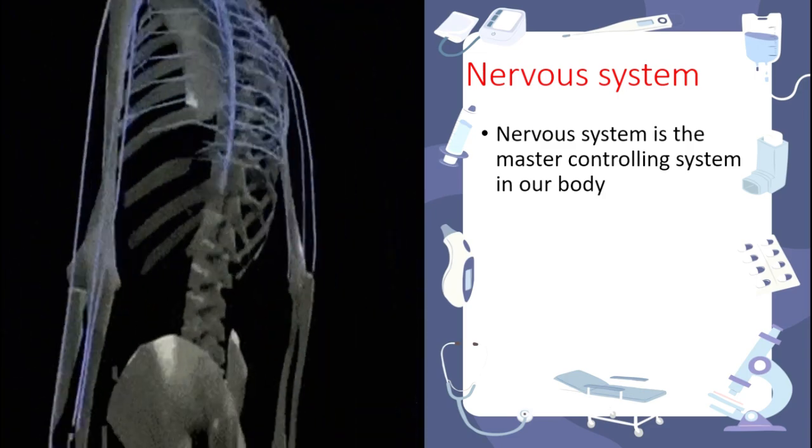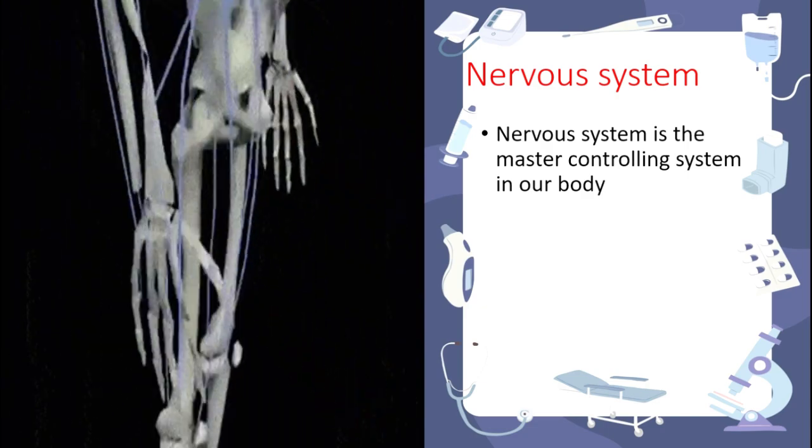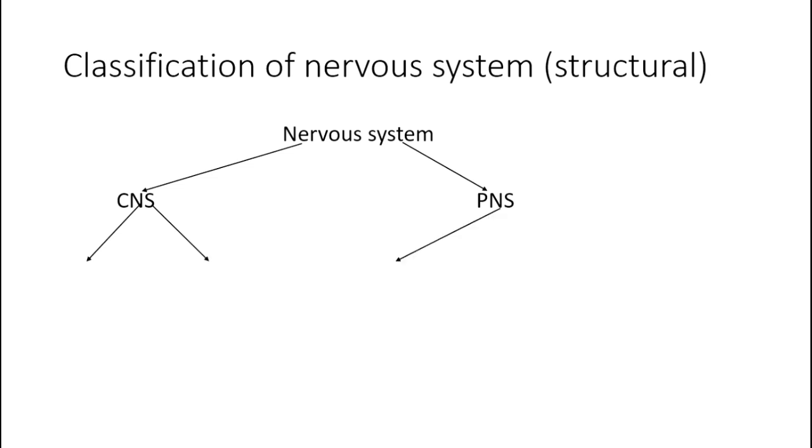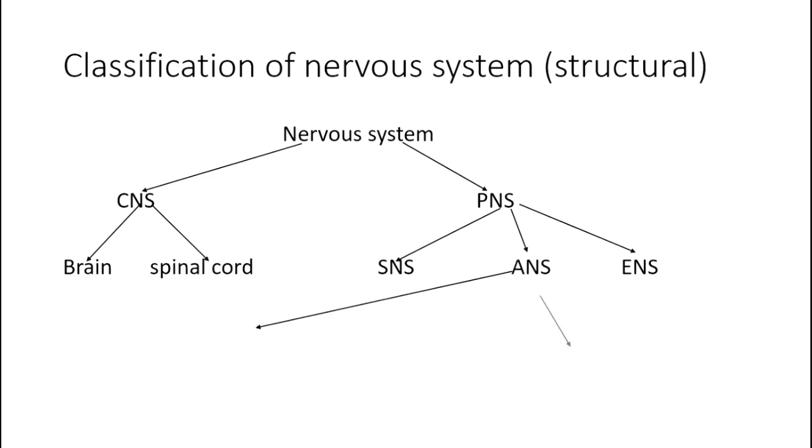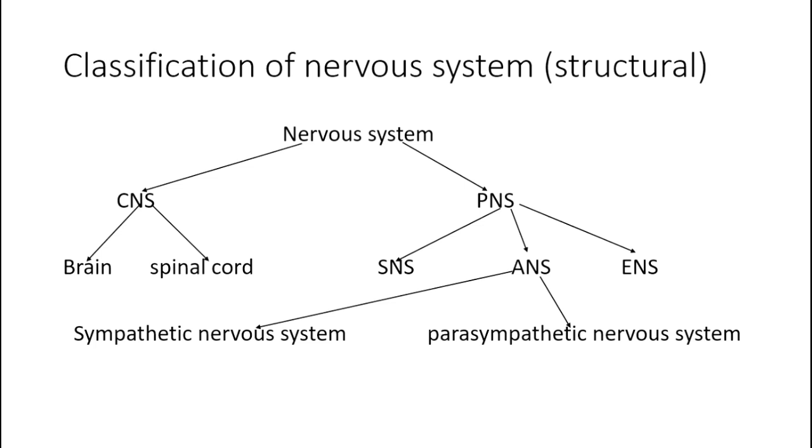Next we are going to see the classification of the nervous system. On the basis of structure, the nervous system is divided into two types, that is CNS and PNS. CNS is the central nervous system and PNS is the peripheral nervous system. CNS is further divided into two and PNS is further divided into three. CNS is divided into brain and spinal cord, and PNS is divided into SNS, ANS and ENS. ANS is further divided into the sympathetic nervous system and the parasympathetic nervous system.